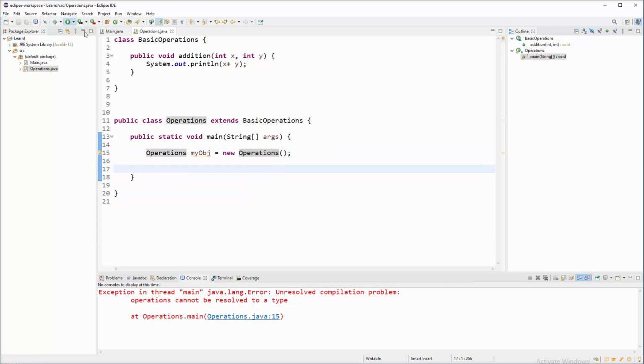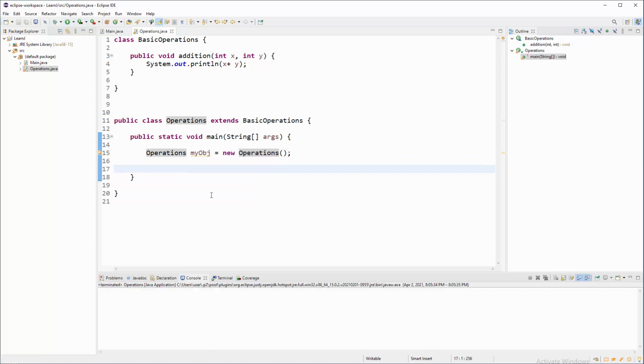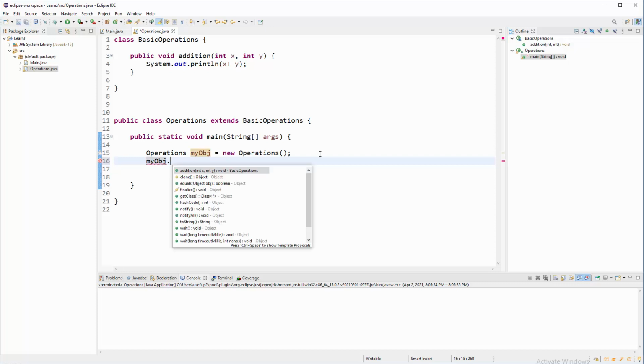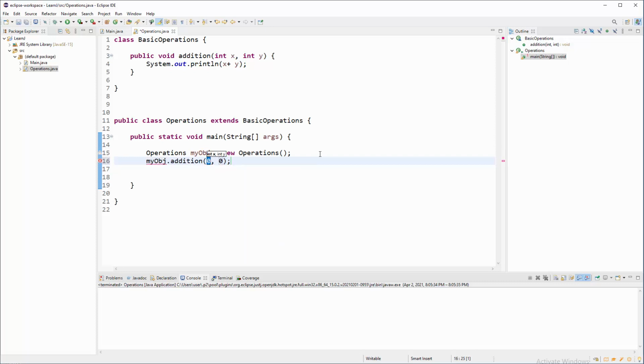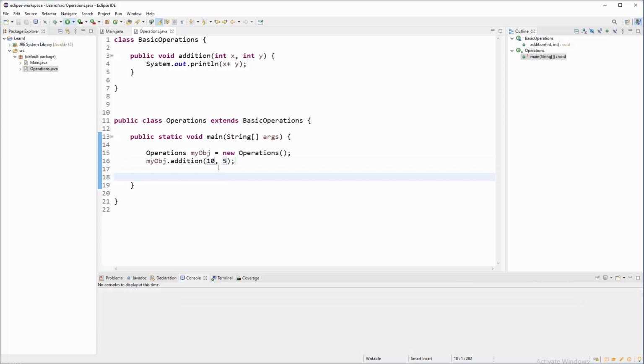Yeah, run, and no results because we are not using this addition. How are we going to use it? Well, through the object, which is my obj dot addition. And there you go. And immediately you see information what kind of data type we need to provide, integer x and integer y, for example 10 and 5, and that's pretty much it. Now you're gonna see results here when we run this script.